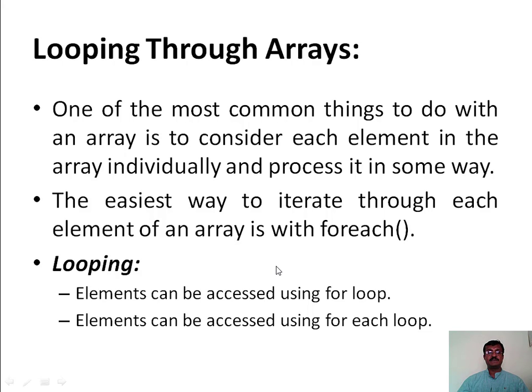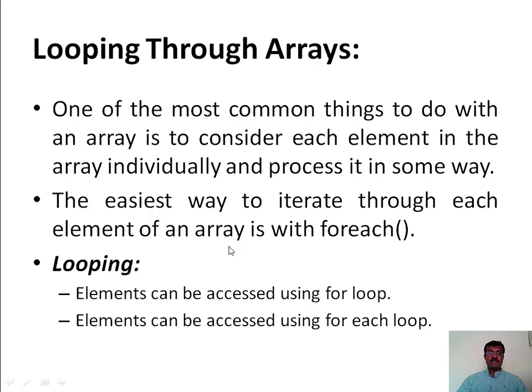Looping through arrays. One of the most common things to do with an array is to consider each element in the array individually and process it in some way. The easiest way to iterate through each element of an array is with the foreach construct. The foreach construct, or foreach loop, is a variation of the for loop and allows you to iterate over each element in the array.